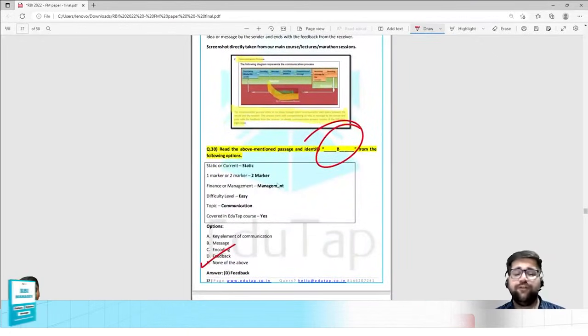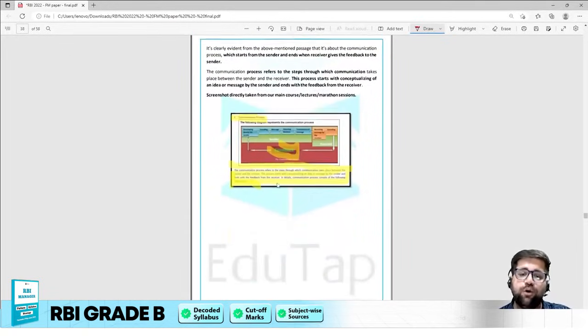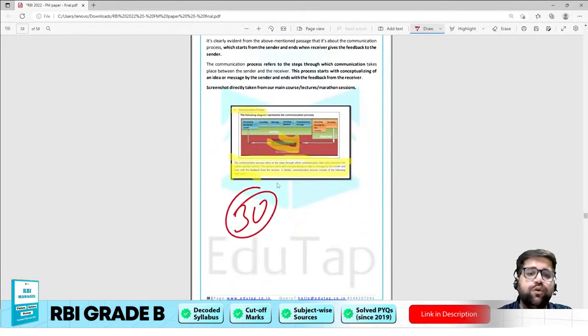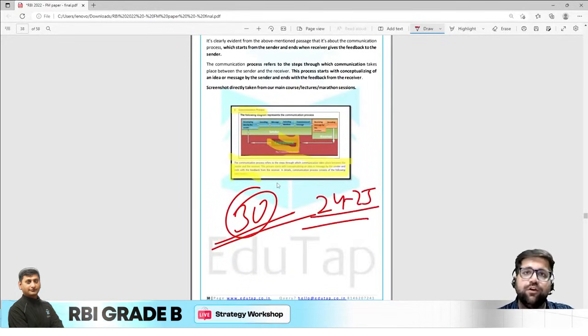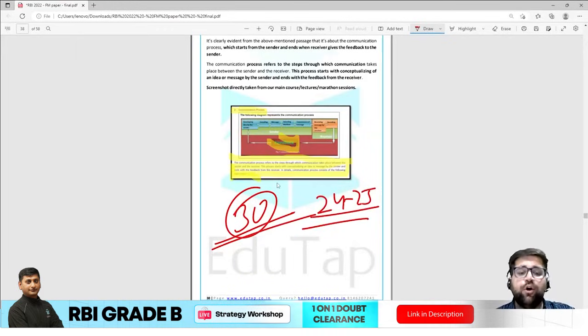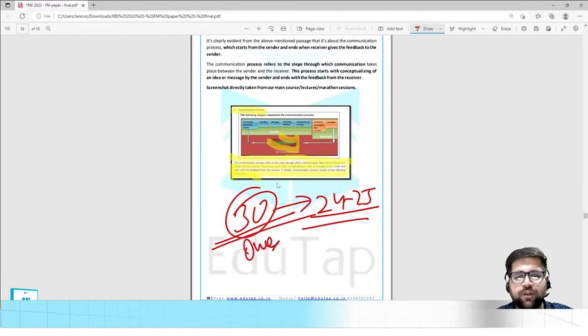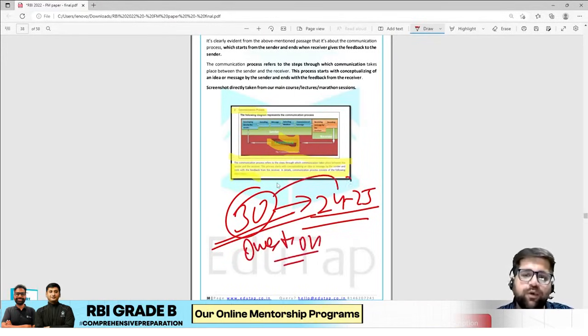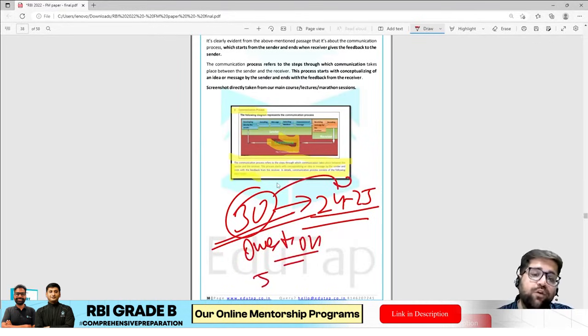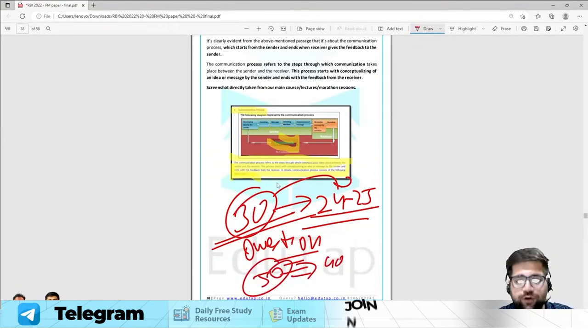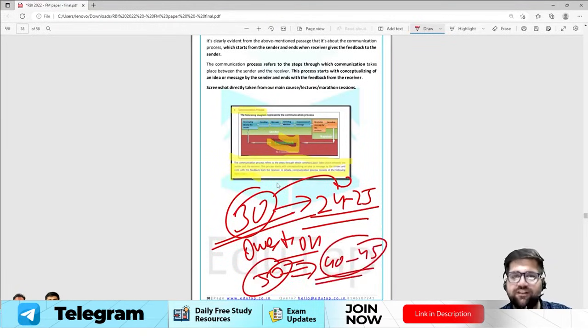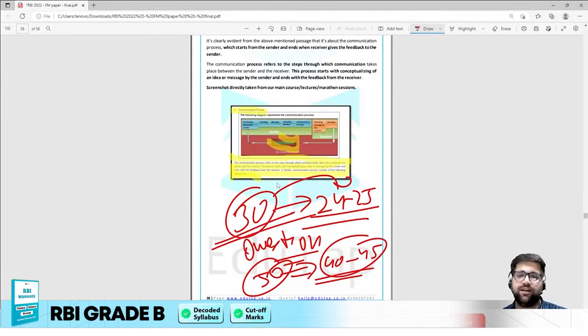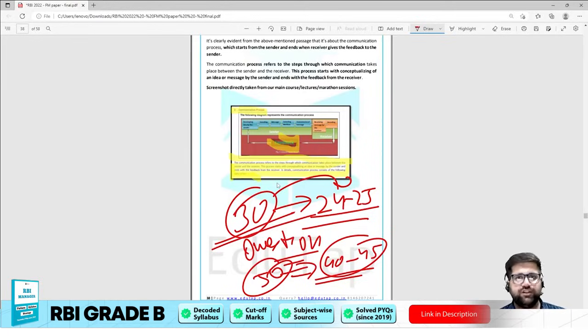Again, if you see the overall analysis of the objective marks, my friend, you could have easily scored 24 to 25, provided that you use calculated risk, out of 30. This is 30 questions. You could have easily attempted 24 to 25. Sorry, my bad. Out of a total of 50 marks, if you are getting in the 40 to 45 range, then it's really very good, and you have a very high chance for an interview call as well. And if you perform well in the interview, then your selection is sure.